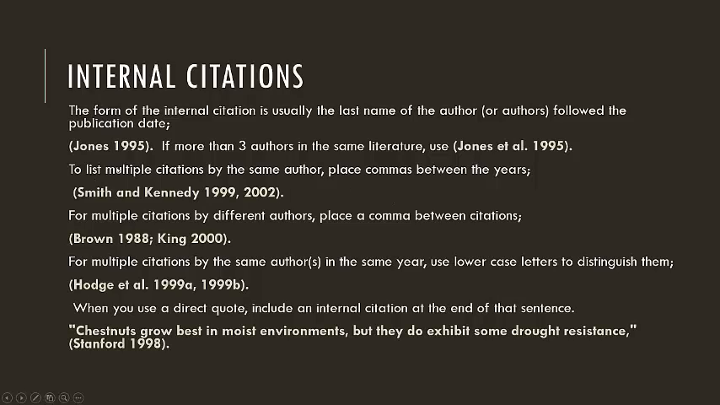If there are more citations by the same author, you put commas in between the years. If there are citations from different authors that you're using for the same idea or topic in the same sentence, you put both citations with a semicolon between them. And if you have multiple citations by the same author in the same year, you put an A and B to distinguish them, and that will still carry over into your literature cited.